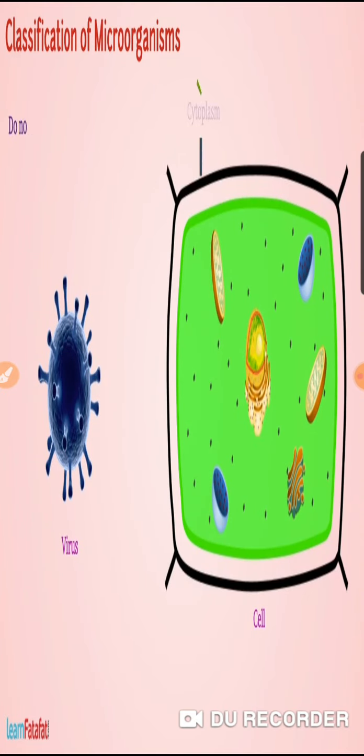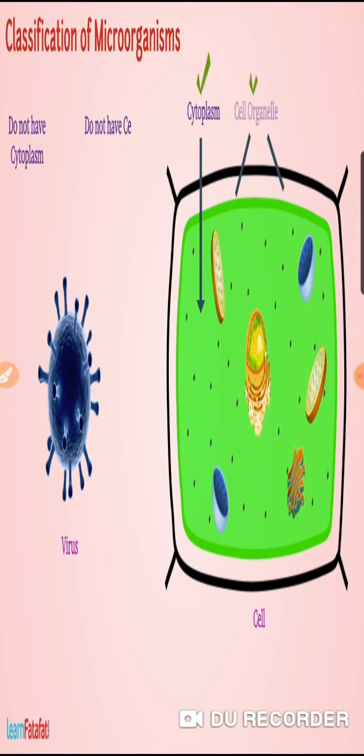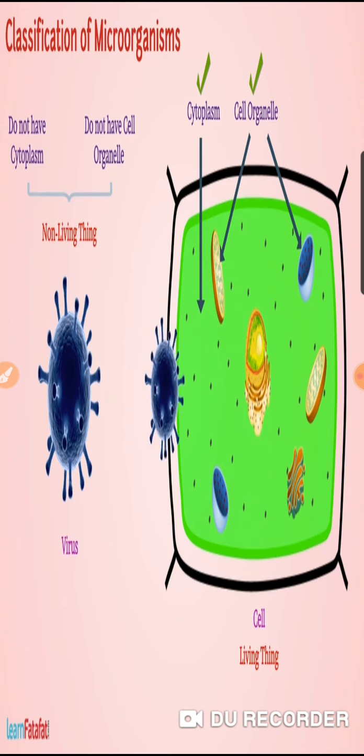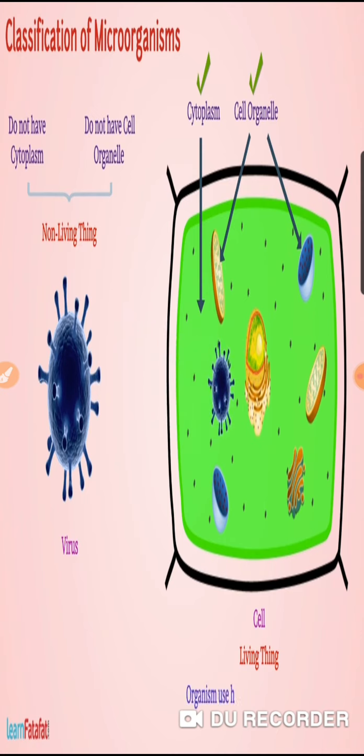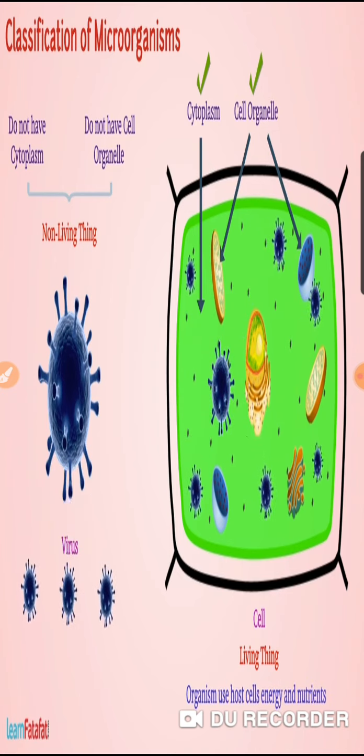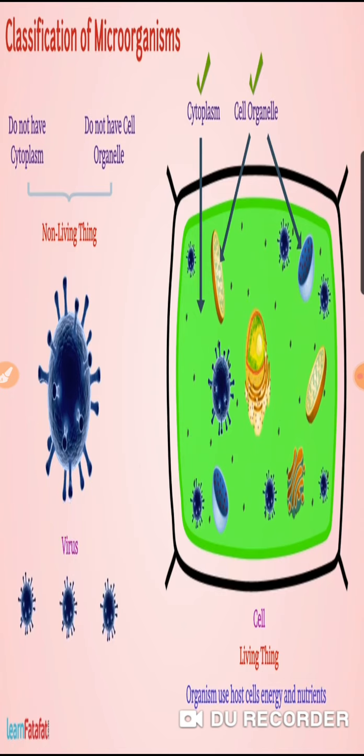Now virus is a non-living thing. They do not have cytoplasm or cell organelles, while a living thing has cytoplasm and cell organelles. What happens when a virus finds a host? Whenever a virus finds a host, it uses the host cell's energy and nutrients for growth, and see how it develops.